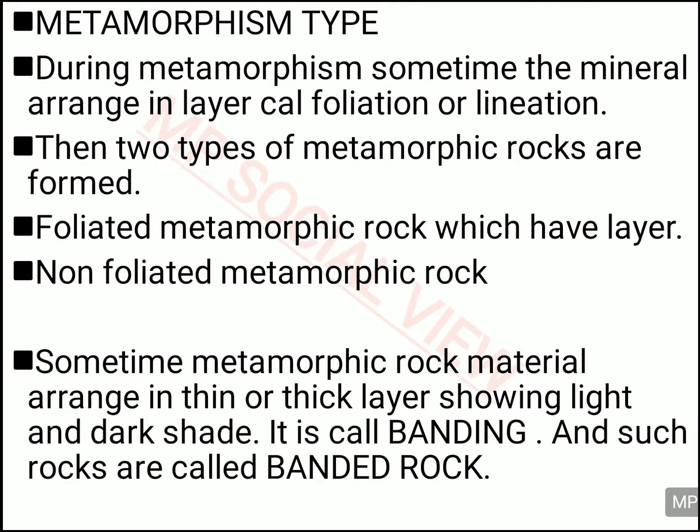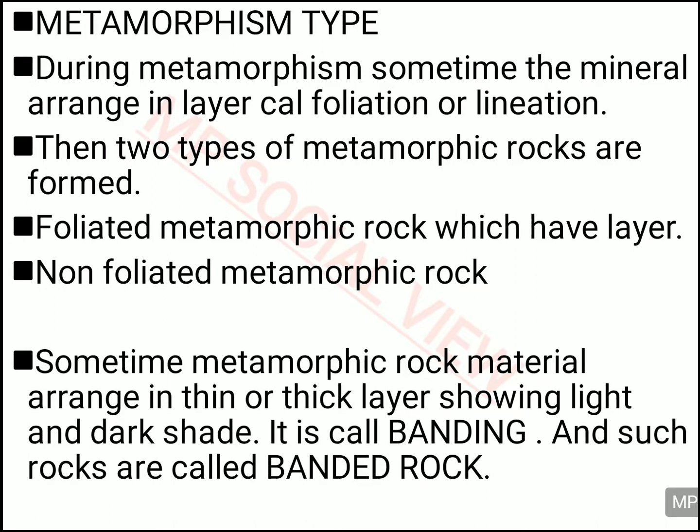So in this metamorphism process, what is happening? The layers are being formed, and these layers are called foliation or lineation. So the layers are being formed when the metamorphism process is going on, and there are two types of metamorphic rocks which are formed when lots of heat and pressure are put, and they are formed in two ways. One is foliated metamorphic rock and another one is non-foliated metamorphic rock. Foliated metamorphic rocks are the rocks which have layers, and non-foliated metamorphic rock does not have layers.